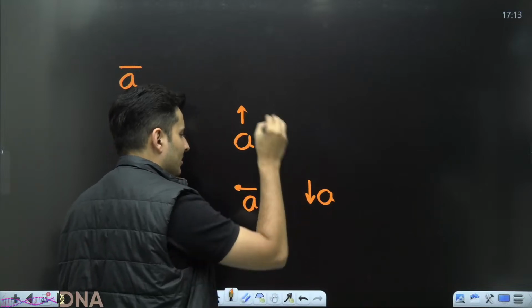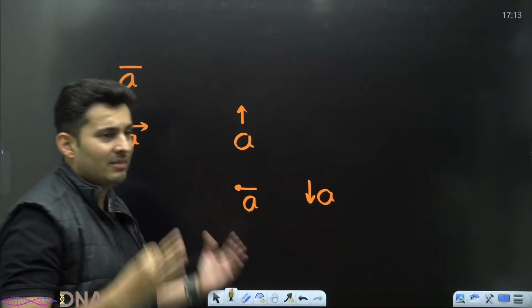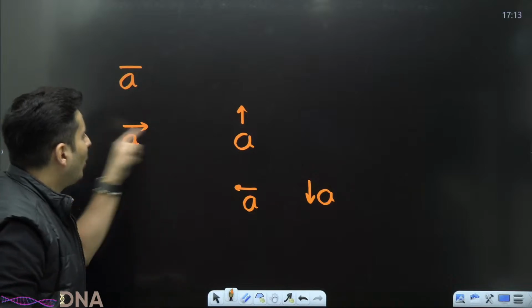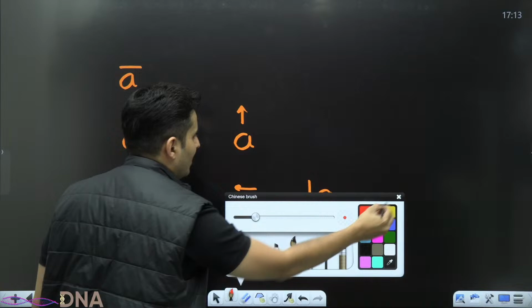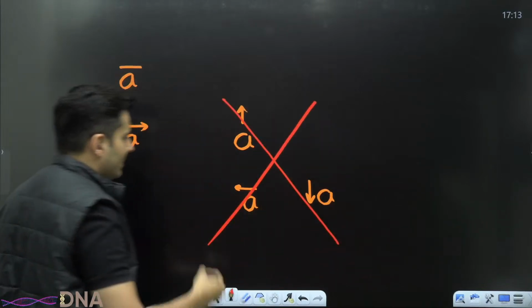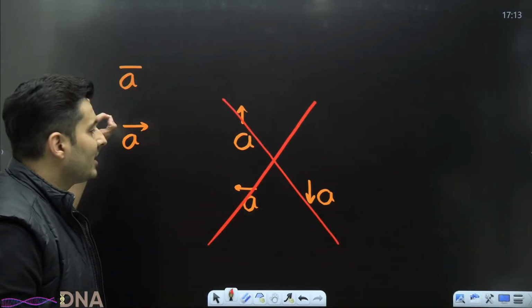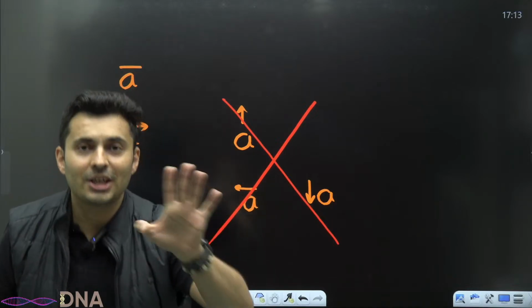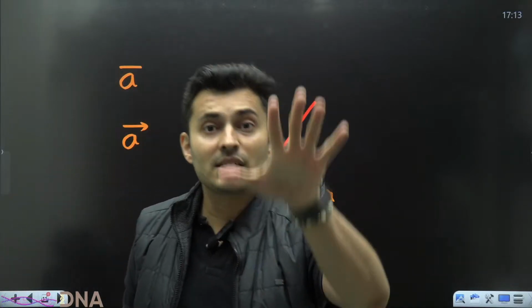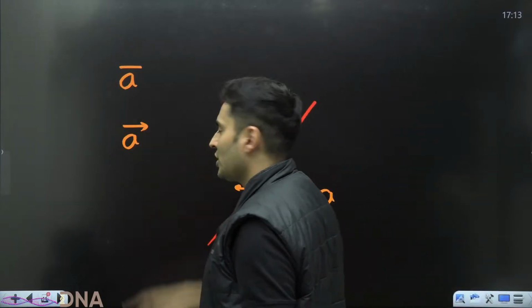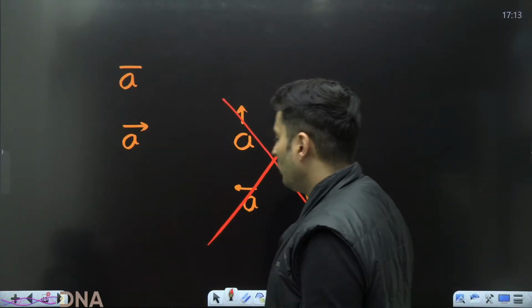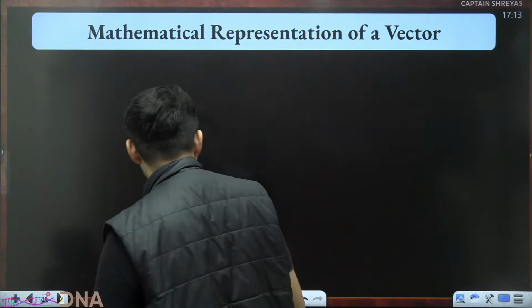No, it is representing that it is a vector, but it is not pointing in the direction of the vector. It's just a representation. So do not do all such rubbish things. It is just a representation that, hey, listen, this is having direction. It is not telling what direction. The direction will be specified in words.